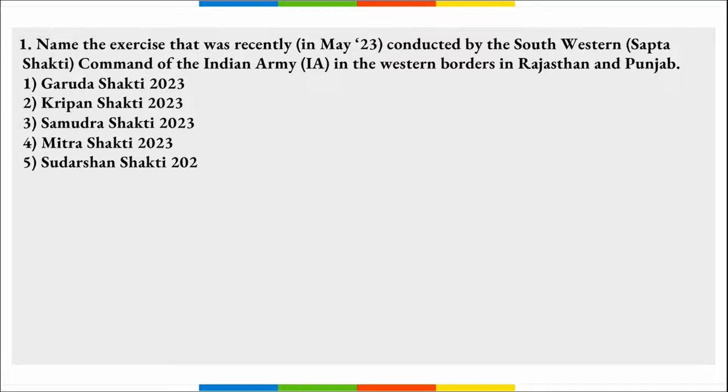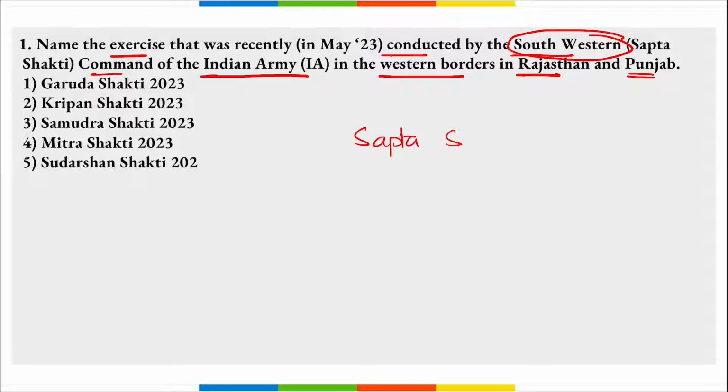Let's start. The first question is, name the exercise that was recently conducted by Southwestern Command of the Indian Army in the western border in Rajasthan, Punjab. And what is the name of this Southwestern Command? That is Sapta Shakti. Correct. So this command conducted an exercise recently. What is the name of that exercise? That was Sudarshan Shakti 2023. That is, it was held in the year 2023.